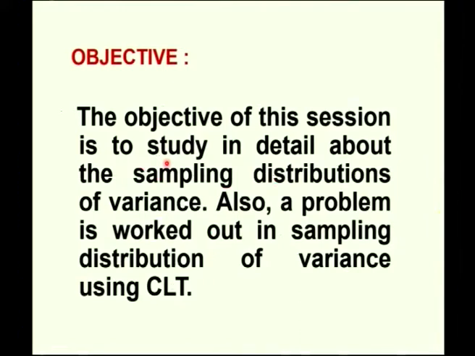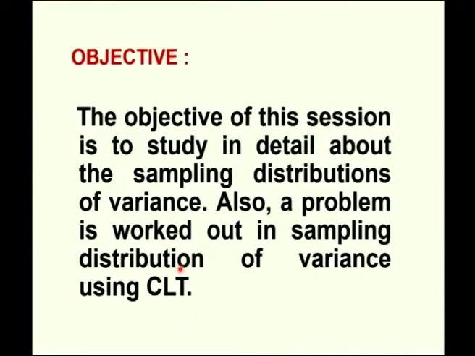Welcome to UGC lecture series. In continuance with the discussion about sampling distribution, in this session we are going to discuss about sampling distribution of variance. As a basic for studying sampling distribution of variance, we have studied chi-square distribution in the previous session. So, the objective of this session is to study in detail about the sampling distributions of variance. Also, a problem is worked out in sampling distribution of variance using the central limit theorem for sample variance.